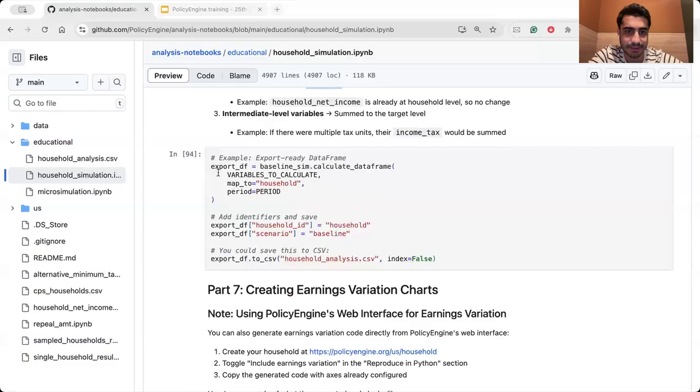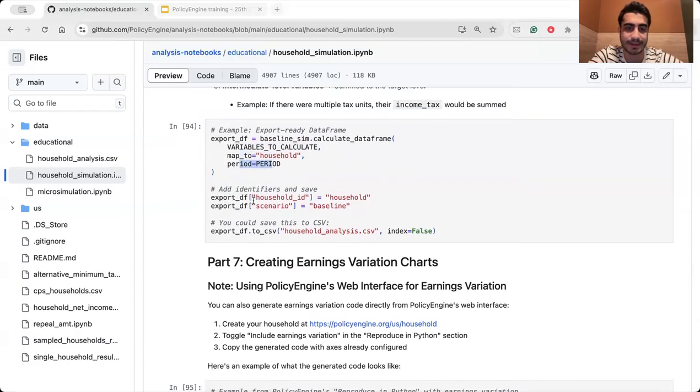Let's have an example here. The export df, we are passing baseline underlying sim to that. You are calculating this variable, where the entity level is household, and the period reset. And then we want to assign an identifier because we want to save it.